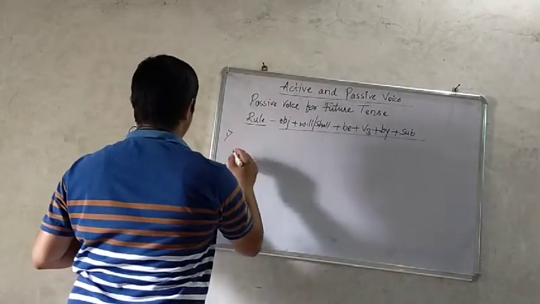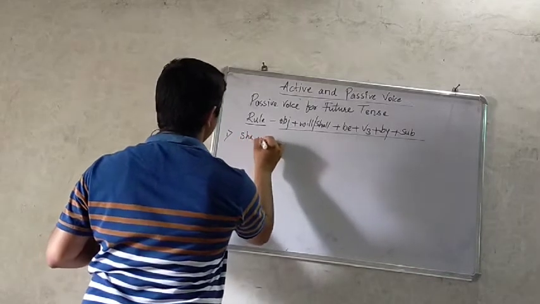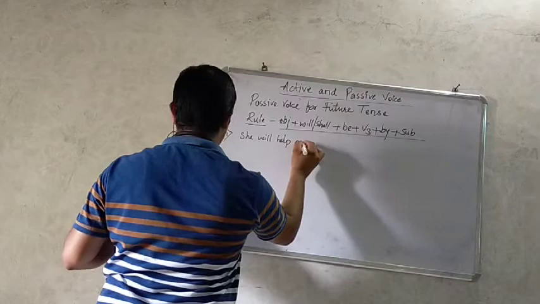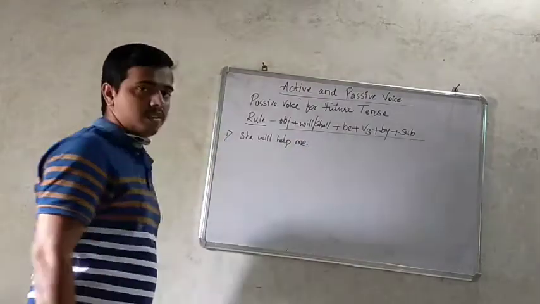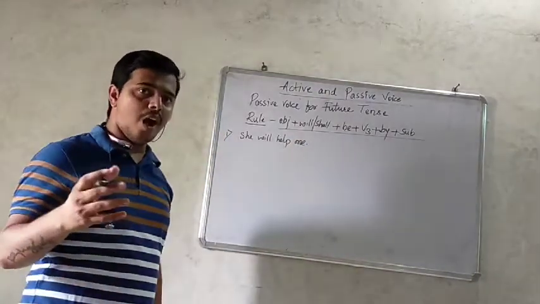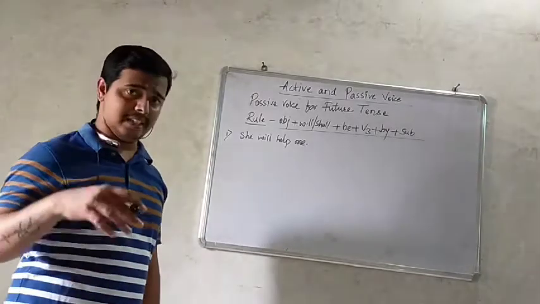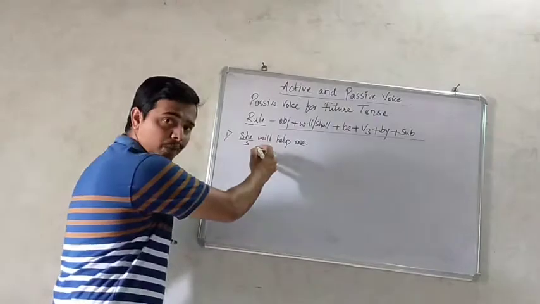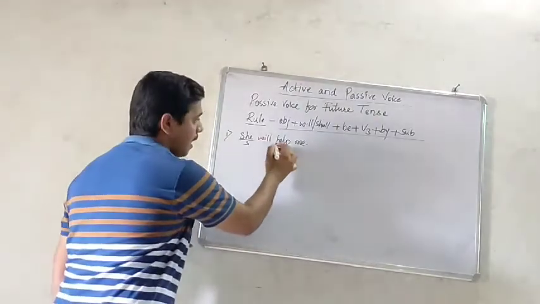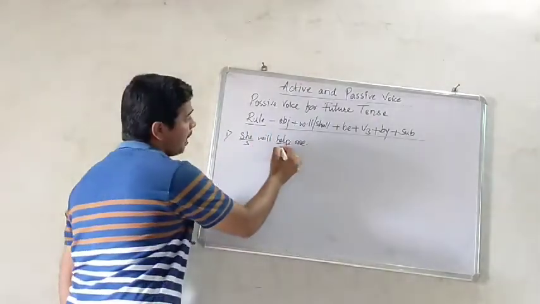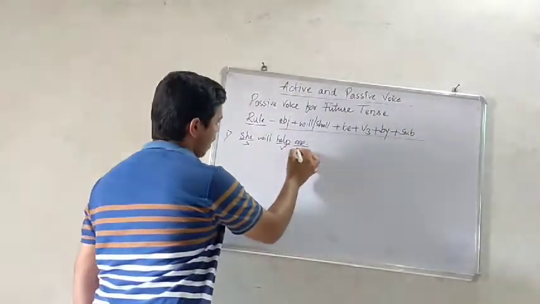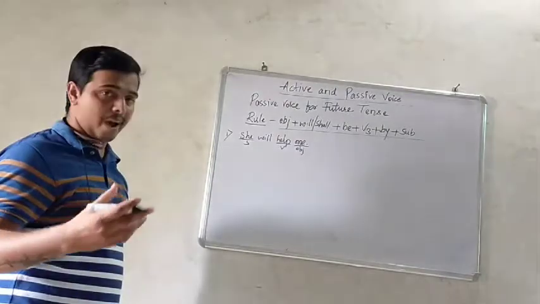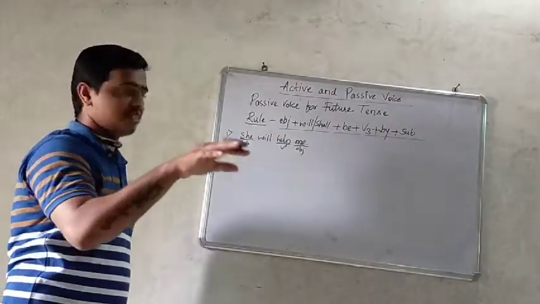Example number 1 is: She will help me. As you already know how to identify the sentence structures, here she is the subject, will is the helping verb, help is the main verb, me is the object. While converting into passive voice, the object becomes the subject.